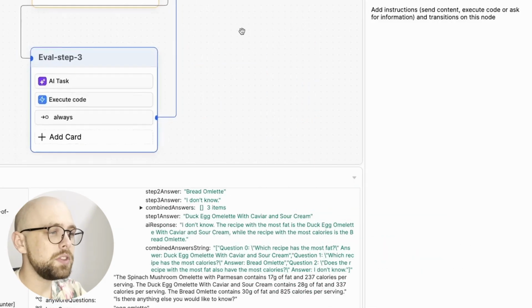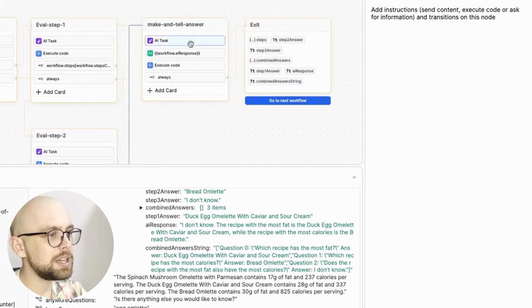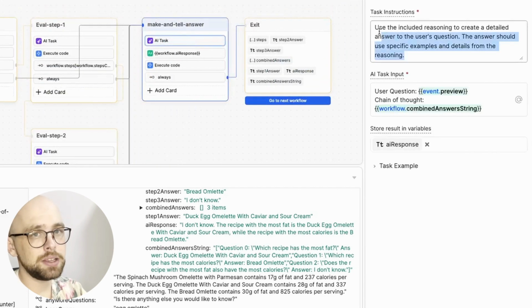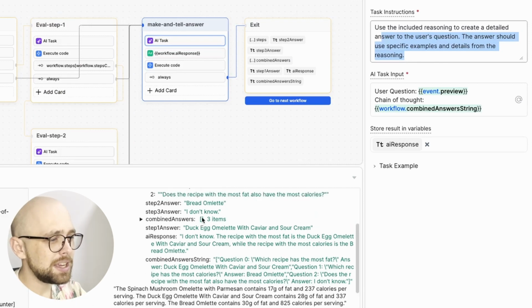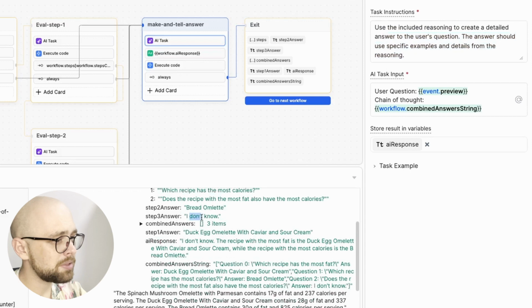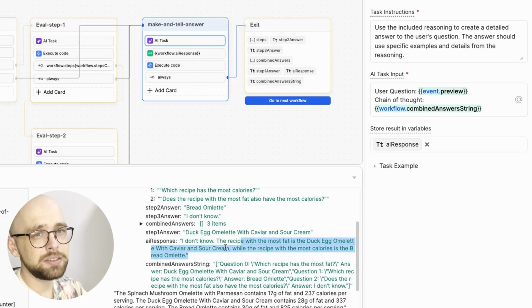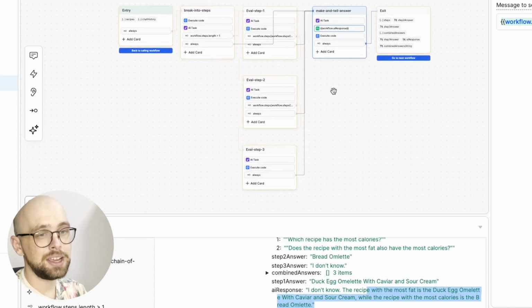Finally, we take all of the questions and answers and put them together and ask the AI to make a single detailed answer using all of the information present. In this case, since we didn't know the answer to step 3, it includes I don't know in the answer. And its response, the recipe here, it does have the correct information, though it might be a little bit uncertain. Chain of thought reasoning can be a powerful tool to combat AI hallucinations and help ensure that your bot is always telling the truth when users ask longer, more complicated questions.